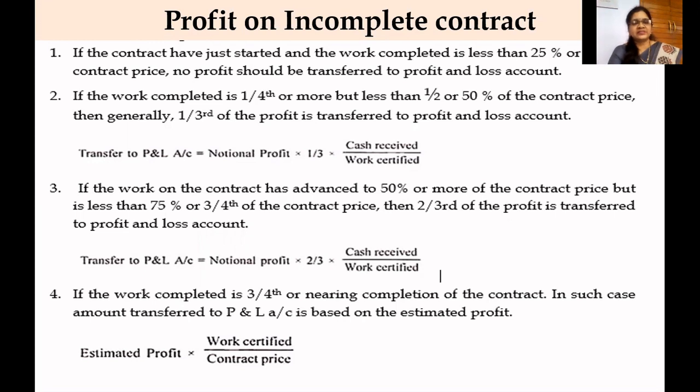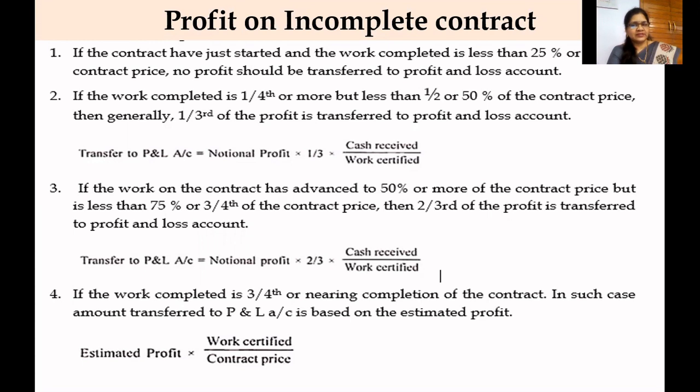First, if the contract has just started and the work completed is less than 25%, or 1/4 of the contract price, no profit should be transferred to the P&L account.